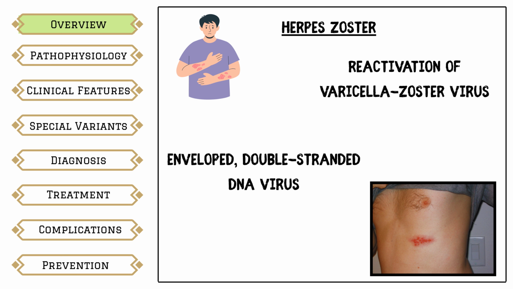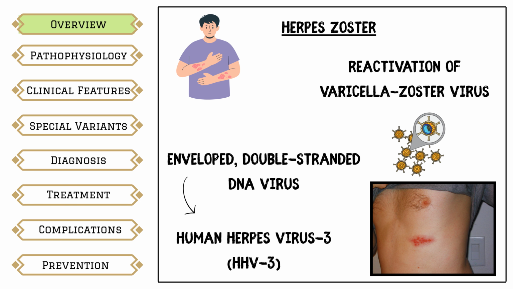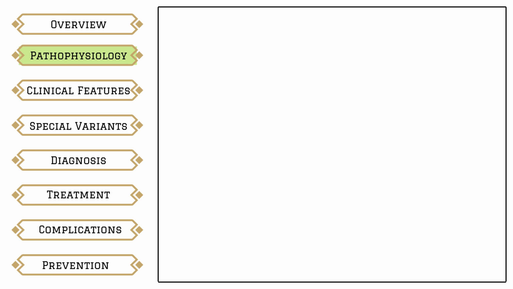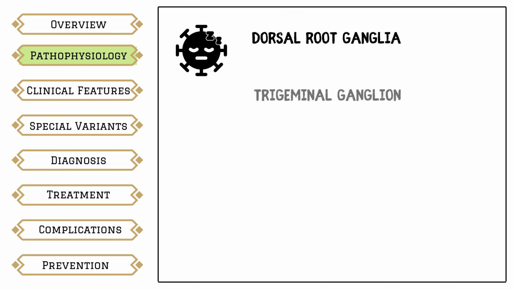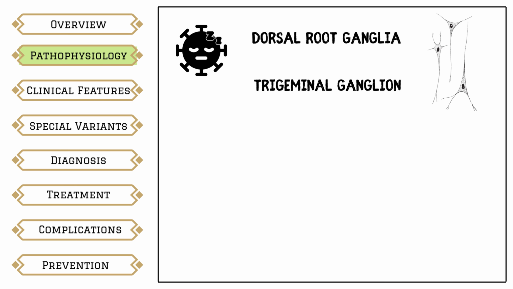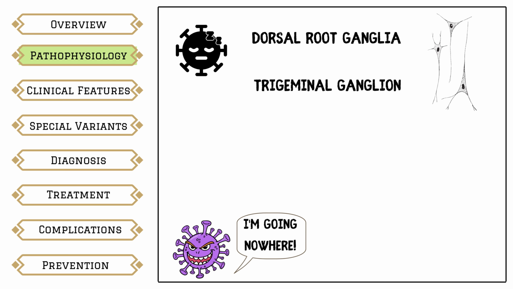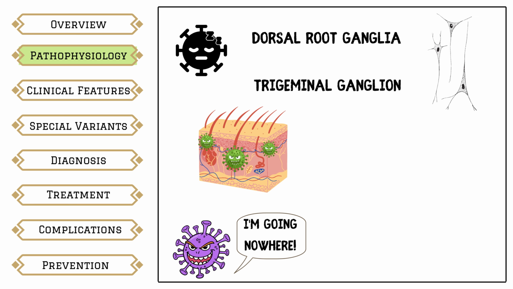It is an enveloped, double-stranded DNA virus, human herpes virus 3. After chickenpox, the virus remains latent inside sensory nerve ganglia, most commonly the dorsal root ganglia or the trigeminal ganglion. As long as cell-mediated immunity is intact, the virus stays silent. The virus reactivates, travels down the sensory nerve, and infects the skin supplied by that nerve. That single mechanism explains everything clinically.